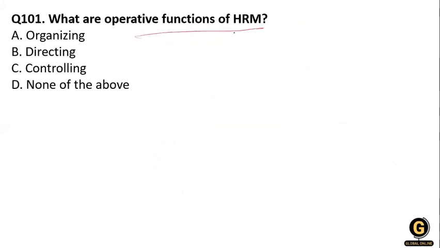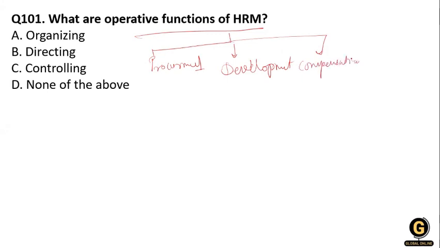In the operative functions, there is procurement, and there is development, then compensation, then integration, and the maintenance.